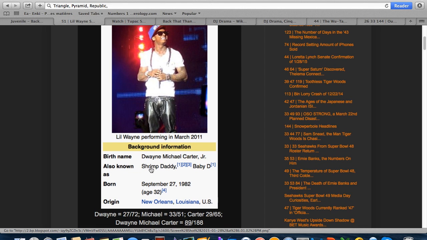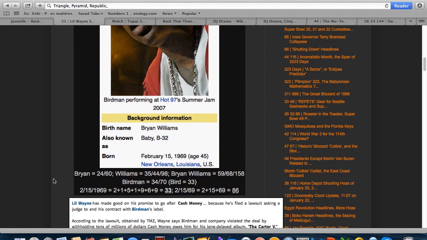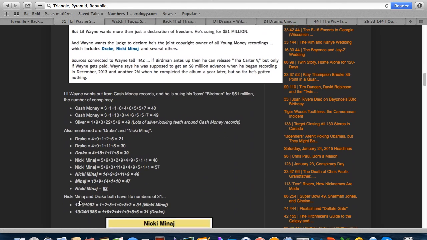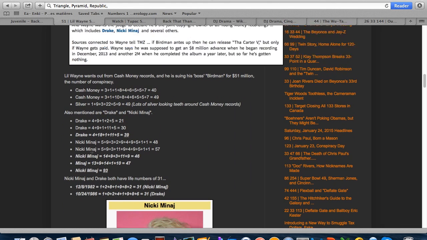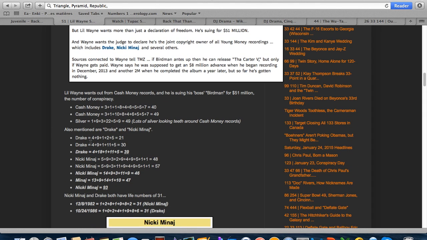This word shrimp has a gematria of 38. His other name is Shrimp Daddy, 38 Daddy. If you do the S exception, it's 47, another number we see a lot. And with regards to Birdman, his artist name comes from the word bird, which has a 33 gematria. If you read about this, Lil Wayne also wants rights to artists Drake and Nicki Minaj, for the way all that money works out.